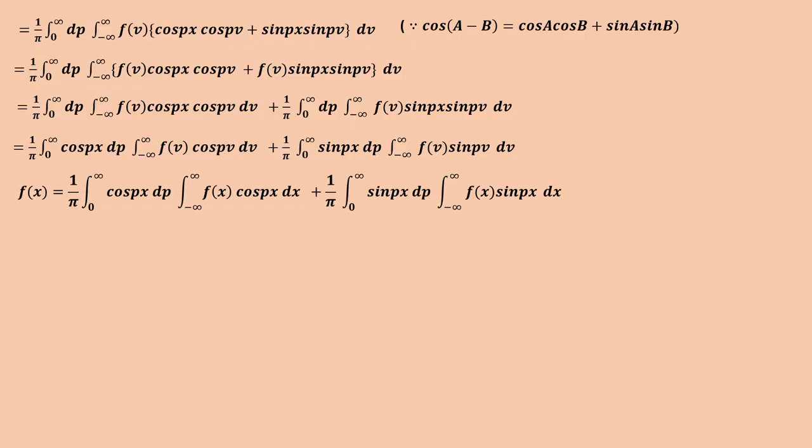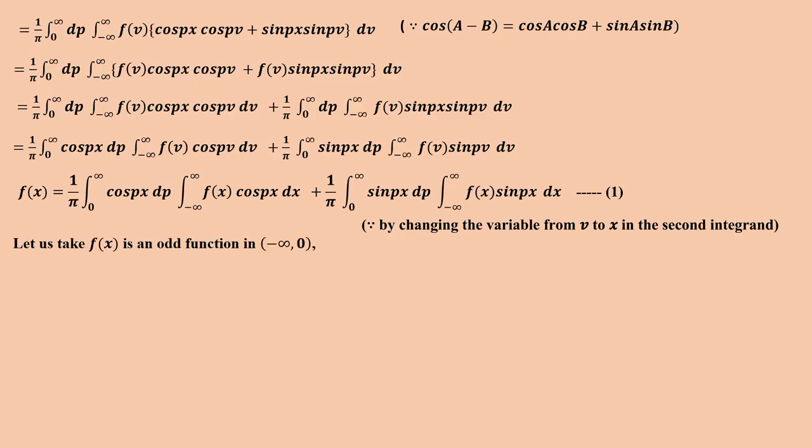Just we are changing the variable. Instead of v we are putting x. There will be no change in the integration, right? That is, integral minus infinite to plus infinite f of x cos px dx, plus 1 by pi. Similarly the second one also, integral 0 to infinite sin px dp, integral minus infinite to plus infinite f of x sin px dx. That is equation number 1.